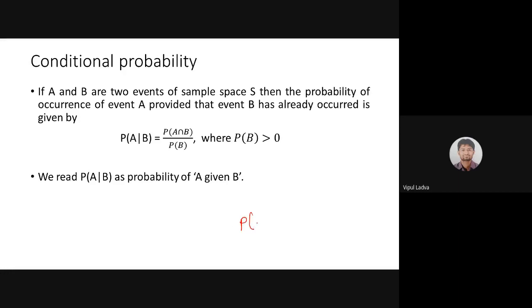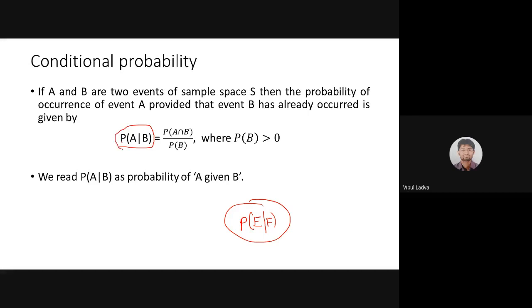Look, suppose I am finding the probability of event E, and the condition is event F. Then the notation will be P of E over F, which we can also pronounce as E given F. What does this notation say?